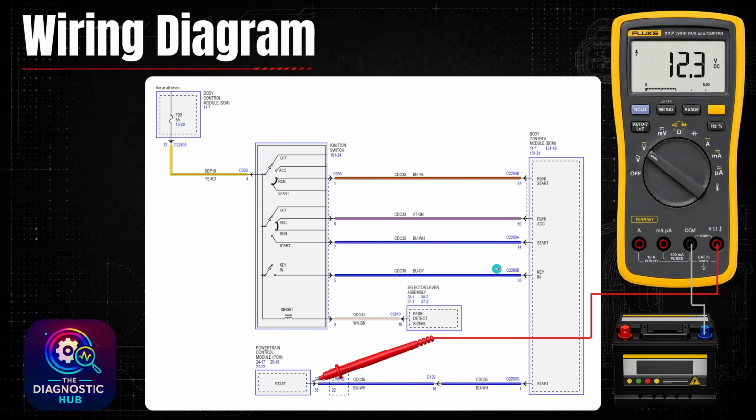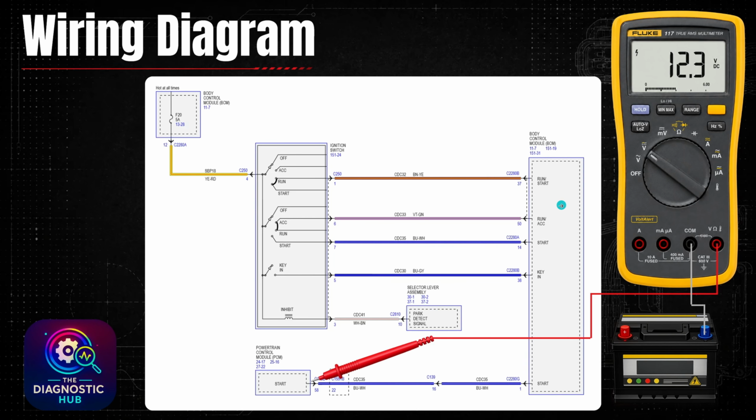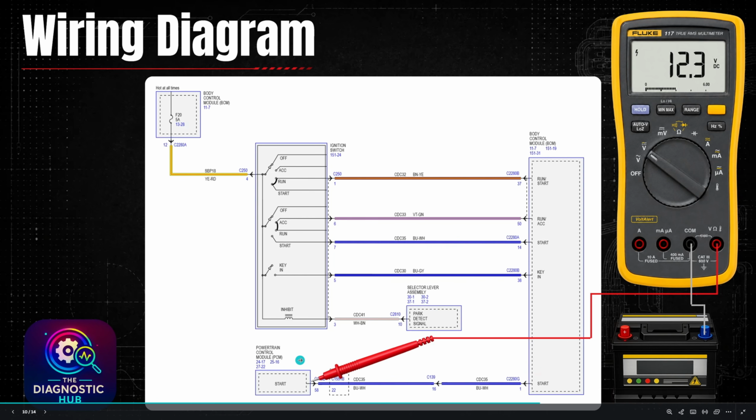This is a second diagram for the starting circuit on here. You can see we have a 5 amp fuse at the body control module. That's going to power up the ignition switch. Depending on the position of it, it's going to send that 12 volts to different areas of the body control. When everything is detected for start, it's going to send out 12 volts to the powertrain control module. So I wanted to make sure that the BCM is seeing everything it needs to send that start signal over to the powertrain control module. And it was, I had my good 12 volts there. So I'm not seeing any issues.